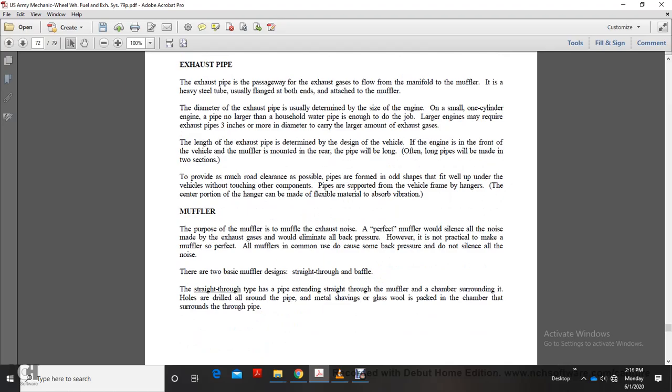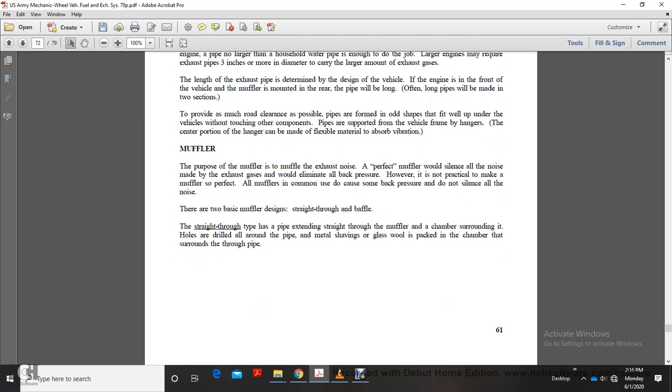The length of the exhaust pipe is determined by the design of the vehicle. With the engine at the front of the vehicle and the muffler mounted at the rear, the pipe will be long. Often long pipes will be made in two sections to provide more road clearance. Where possible, pipes are formed in odd shapes so they fit well up under the vehicle without touching other components. Pipes are supported by the vehicle frame and hangers. A portion of the hanger can be made of flexible material to absorb vibration.